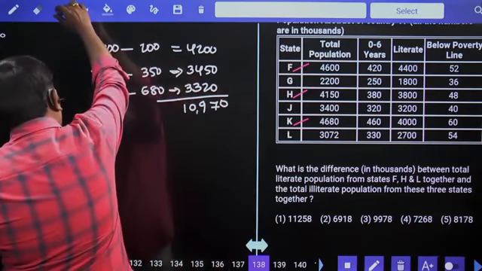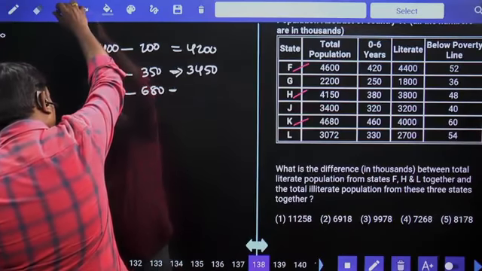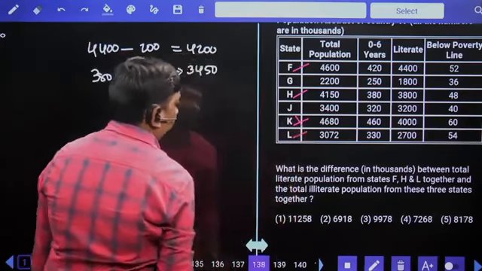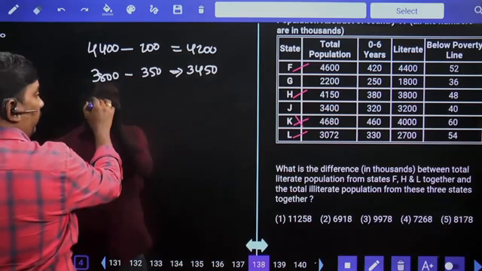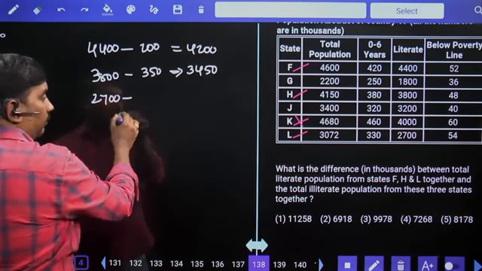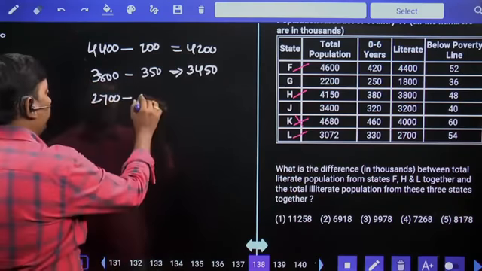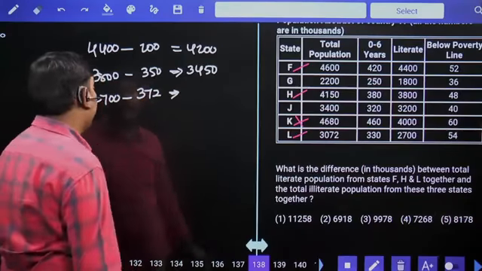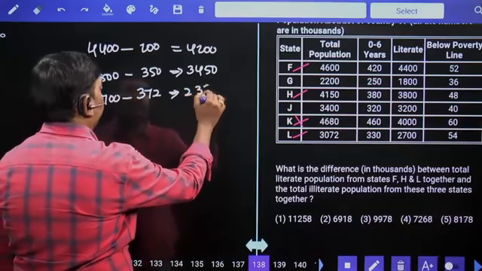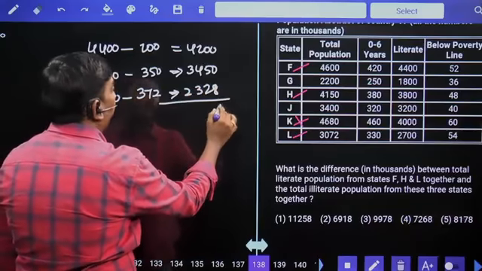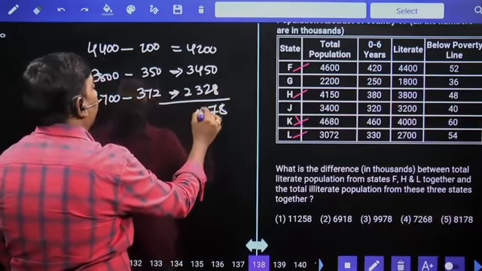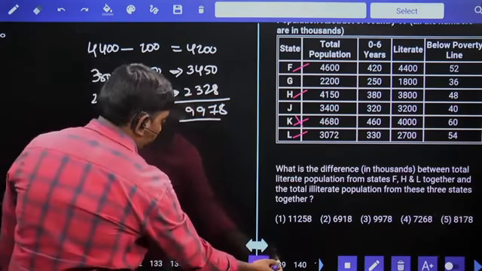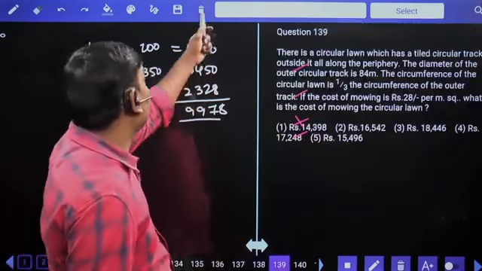F, H, L, we did K here. F, H, L we need to calculate. Out of 3072, 2700 are literate. So remaining 372 are illiterate. Then difference between literates and illiterates is 2328. 9978. 9978 is your answer. Next.